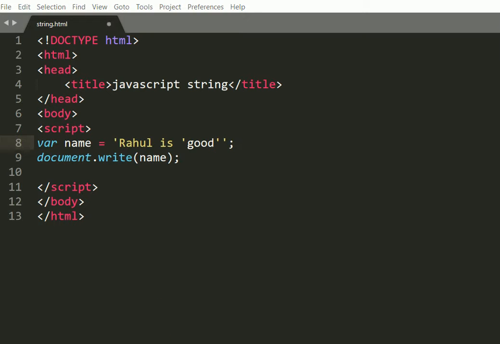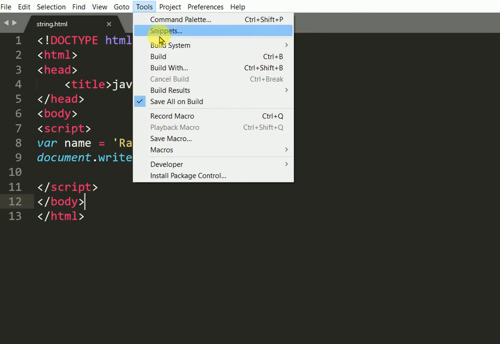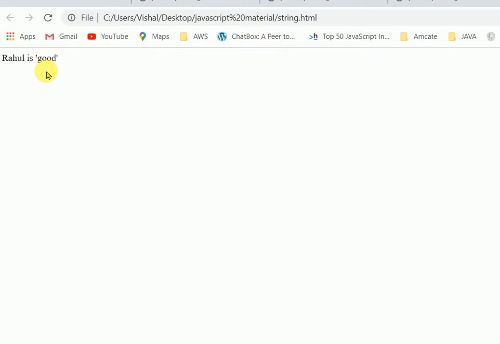But if we want to use single quotes around good, we need to write a backslash before the single quote. So I will save this. What will be the output? There we get the output: Rahul is good.